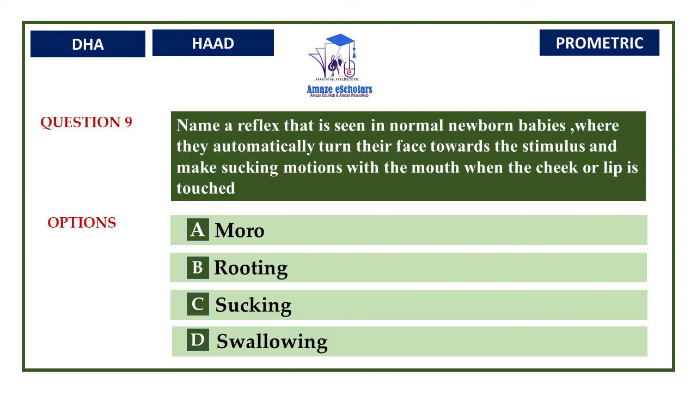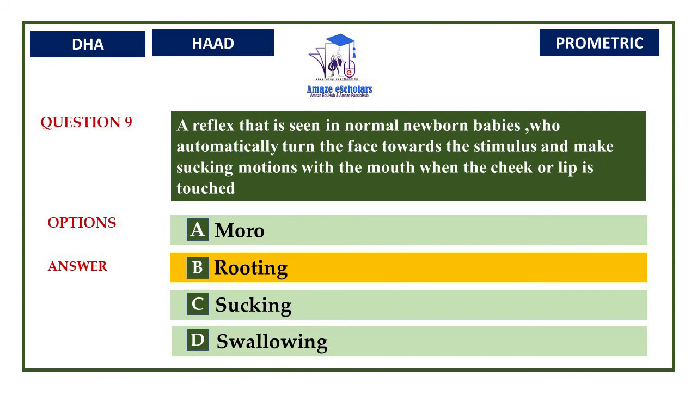Question number 9. A reflex that is seen in normal newborn babies who automatically turn the face toward the stimulus and make sucking motions with the mouth when the cheek or lip is touched. Option A, Moro. Option B, rooting. Option C, sucking. Option D, swallowing. Correct answer is option B, rooting. Here ends question number 9.